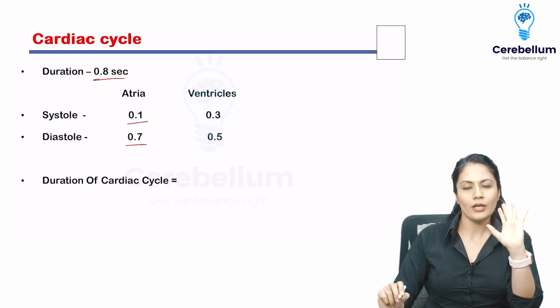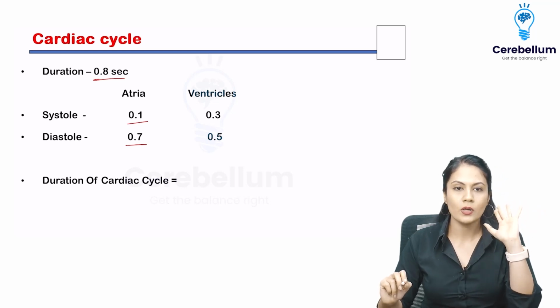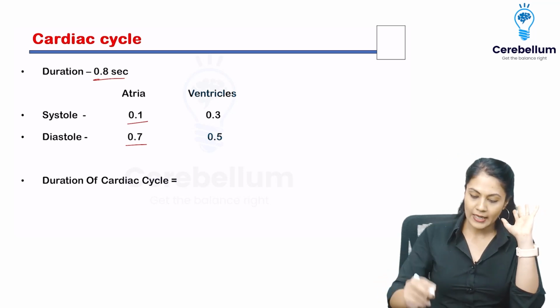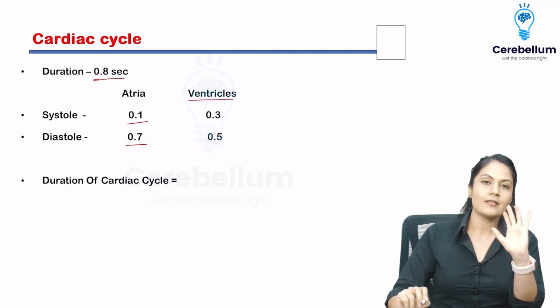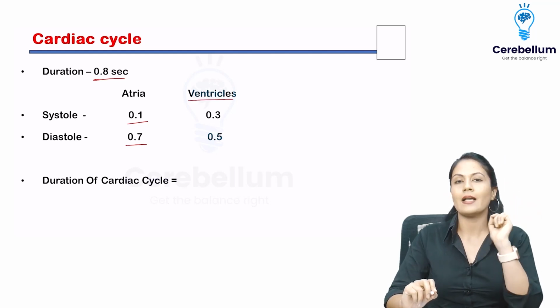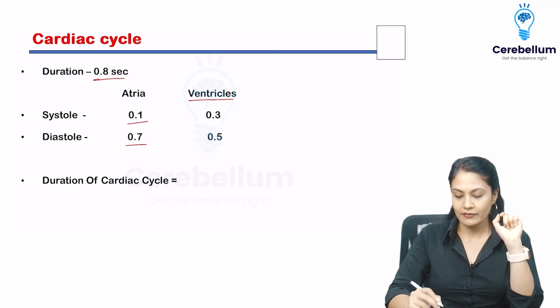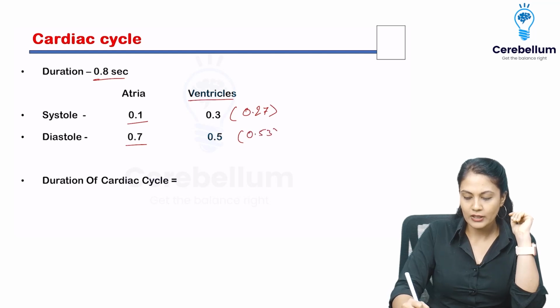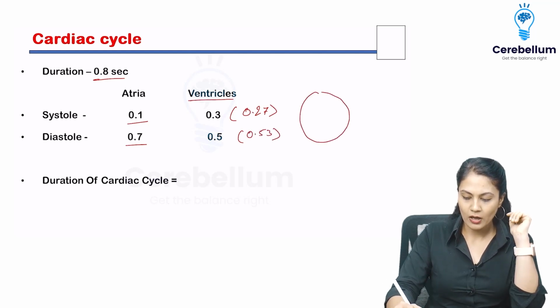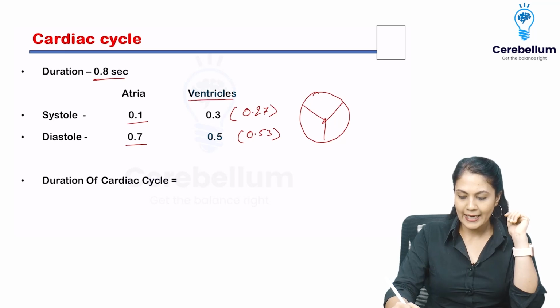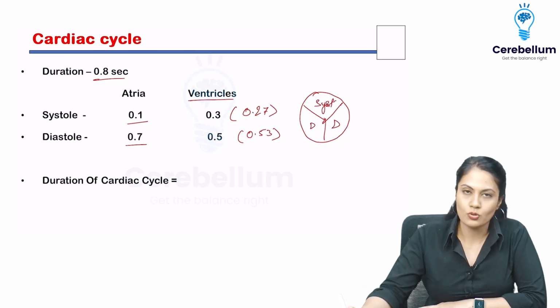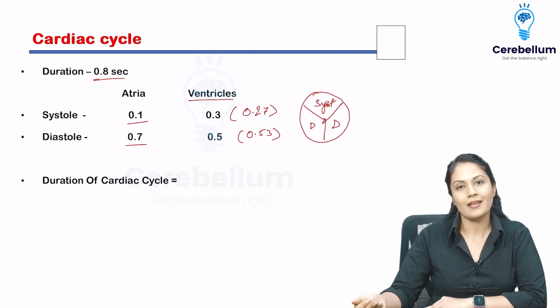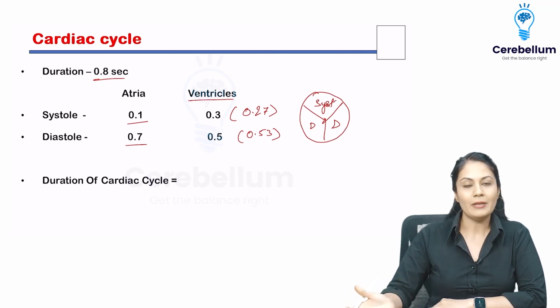Alright, the atria do work only for 0.1 second. And in the ventricles, the systolic time is 0.3 seconds and the diastolic, during the rest, is 0.5. These are approximate values; if I say exactly, it is 0.27 and 0.53. That means if I draw a 24-hour clock, for only 8 hours my heart is in systole and for the remaining 16 hours it is in diastole. That means it relaxes for double the time. Alright, so please remember that.